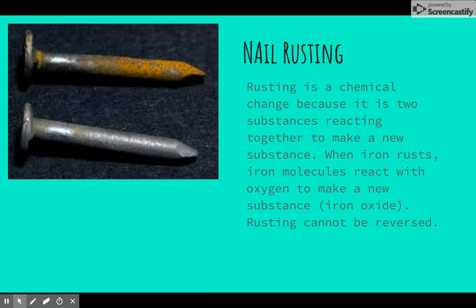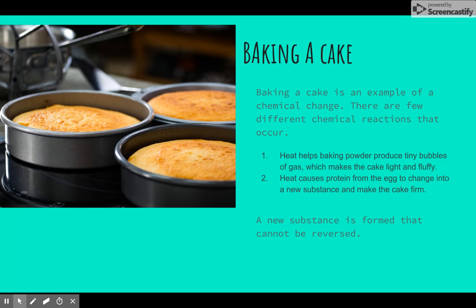Another example of a chemical change is nail rusting. It's a chemical change because it is two substances reacting together to make a new substance. So when iron rusts, iron molecules react with oxygen in the air to make a new substance called iron oxide. And rusting of something cannot be reversed.